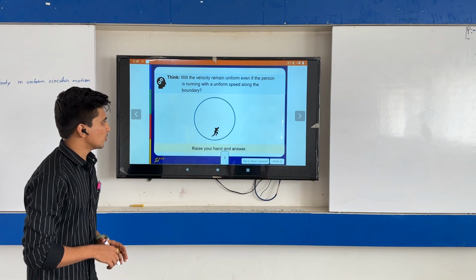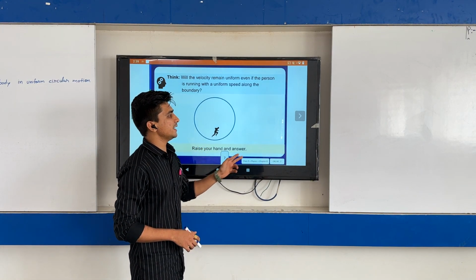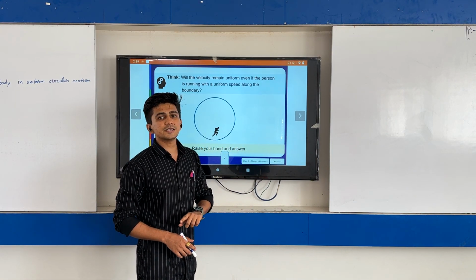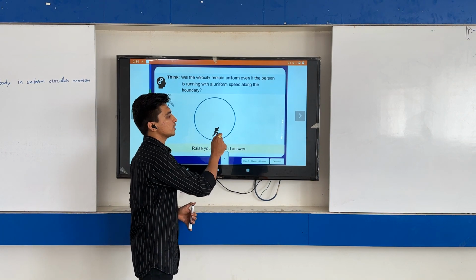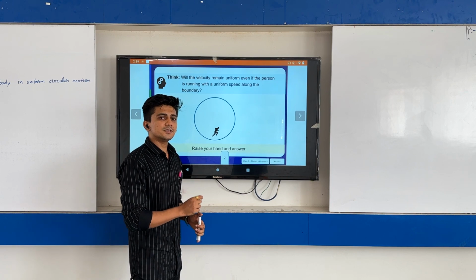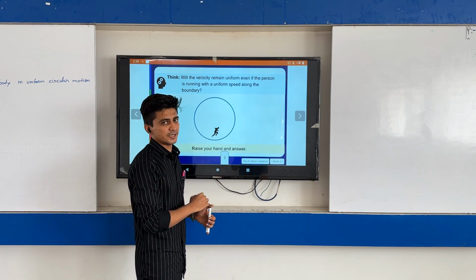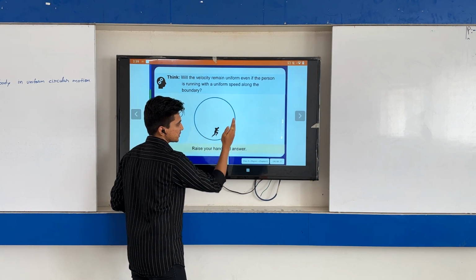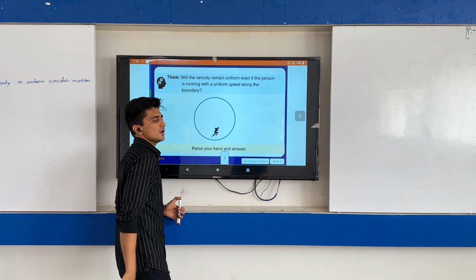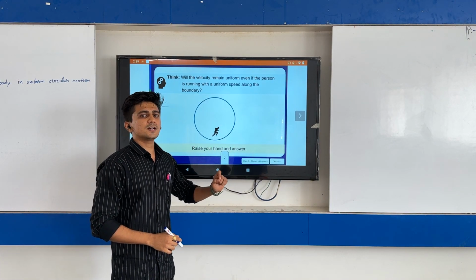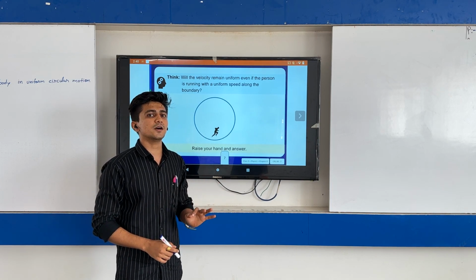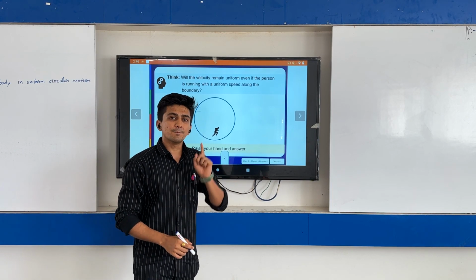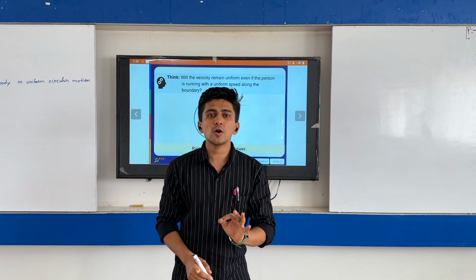No, again no. Here the speed will be uniform but the velocity will not remain uniform, because at each point of the circle the person is continuously changing direction. Here it is in this direction, this direction, this direction. So definitely it is not a uniform velocity, but it is a uniform speed.